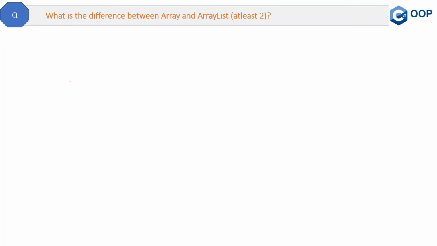Here is a good question from a beginner point of view. What is the difference between array and array list? Give at least two differences. Why two? Because sometimes candidates think that giving one difference is enough, but please make sure for basic interview questions you give as many differences as you can. So let's see the differences with the help of code here.